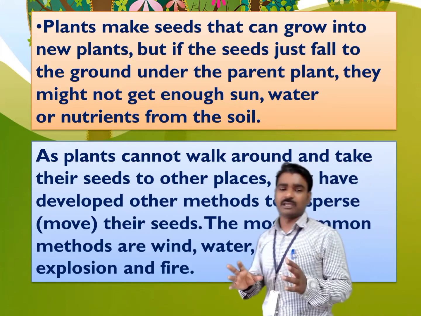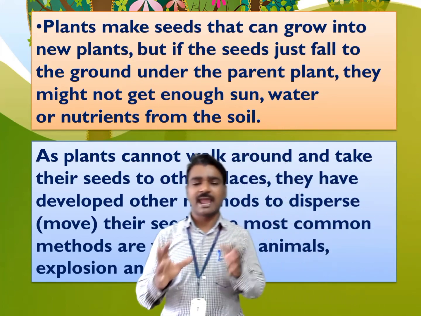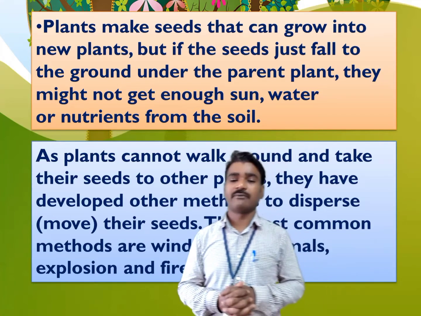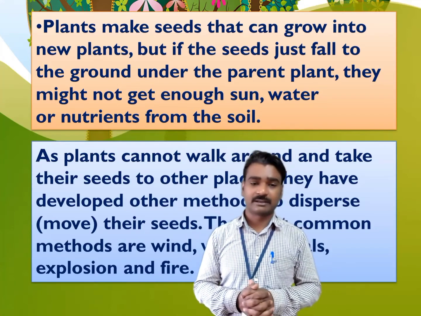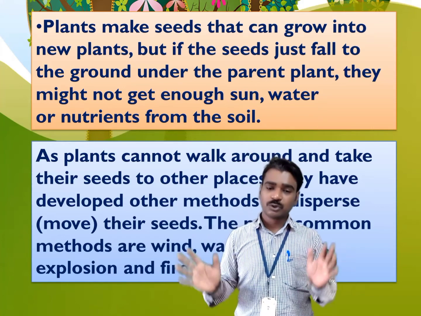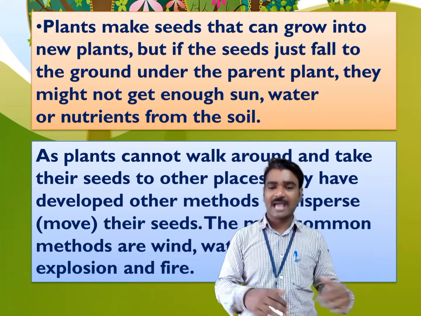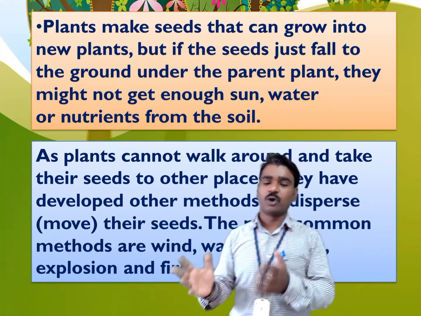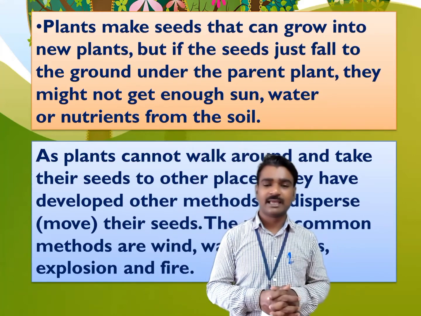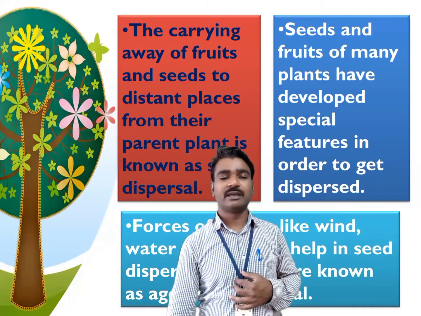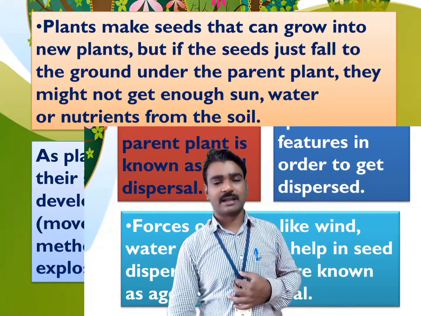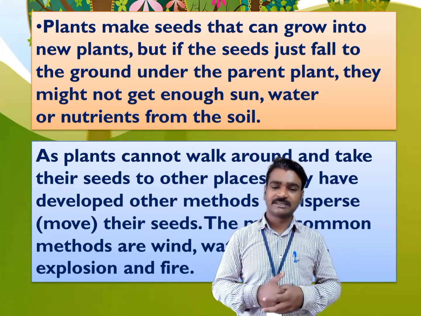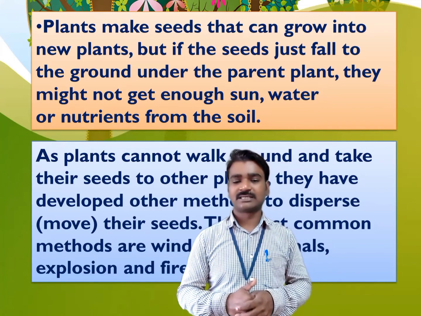So all these things, wind, water, animals, explosion and fire, help these seeds to go away from the parent plant, because the plant cannot move. So these seeds have to move. They have developed certain special features, and wind, water, animals, explosion and fire help these seeds to move away from their parent plant. The rest of the seed dispersal we will see in the next part of the video.